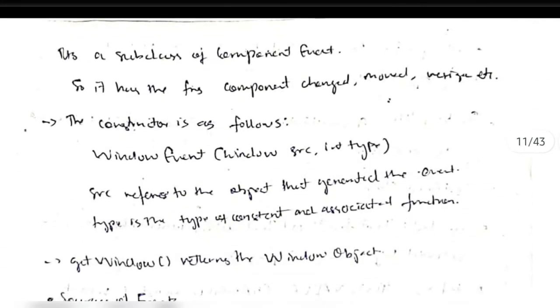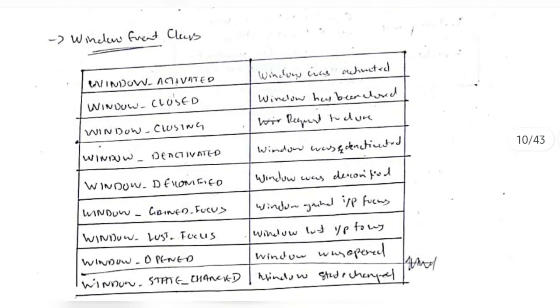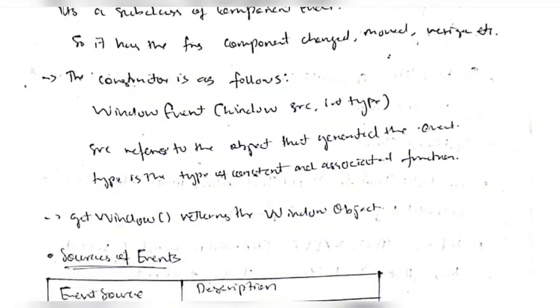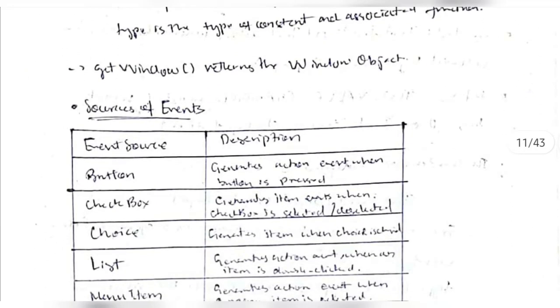And the constructor is as follows: the window source means which window the change is happening in, and the type defines the constant values. See, these are all the constant values. What is the type of the function which is being performed, that will be specified by the int type, okay. And the function will be like get window to return the window object.